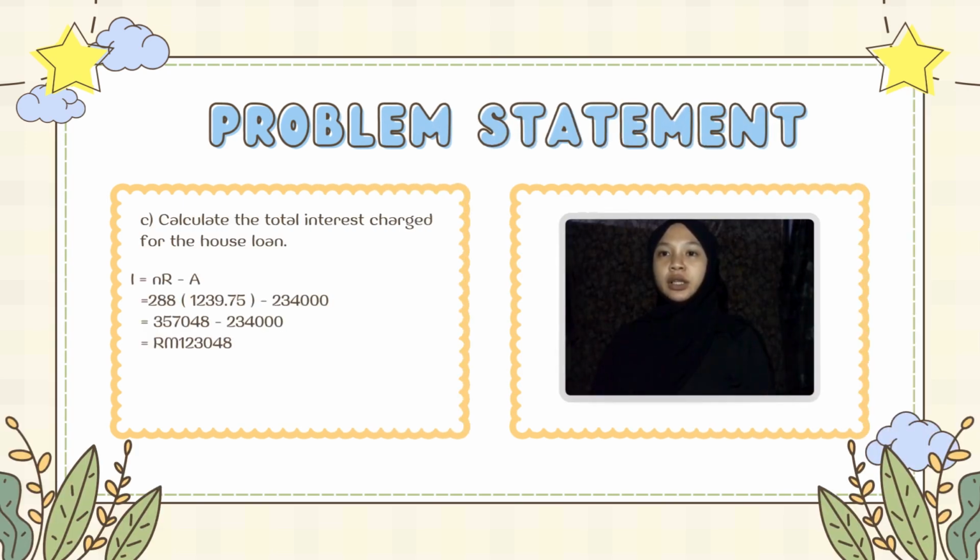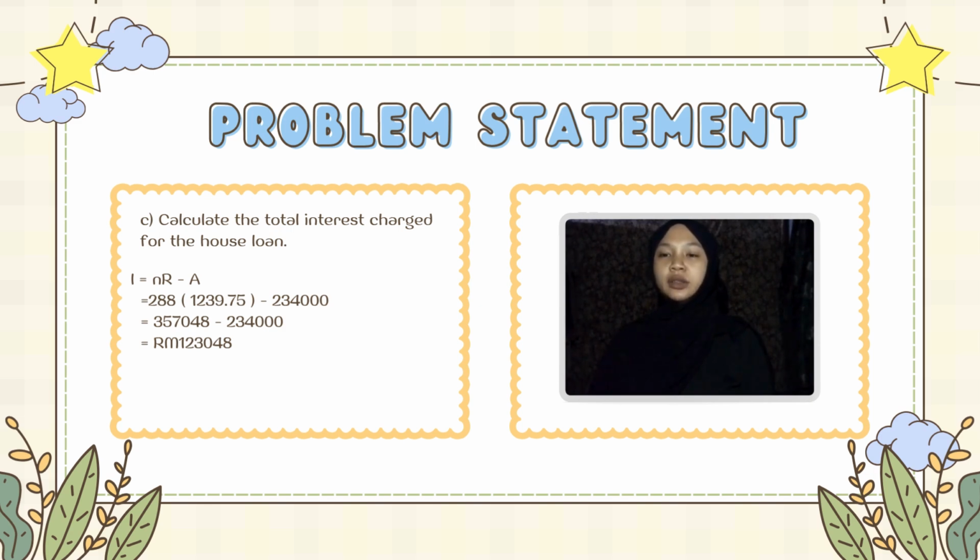C. Calculate the total interest charged for the house loan. Benjamin took a loan of 234,000 ringgit. From question B, we found that he repays monthly for 24 years, which is 288 months. His monthly payment is 1,239 ringgit and 75 cents. To calculate the total interest, we use the formula I equal to n times R minus A.